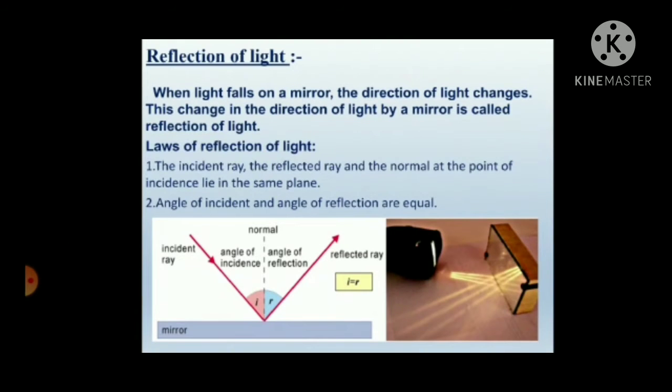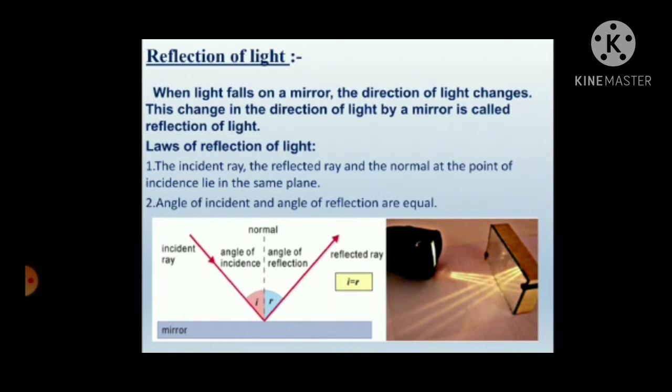Let's learn reflection of light. When light falls on a mirror, the direction of the light changes. This change in the direction of light by a mirror is called reflection of light. So what happens is, when the light falls on a mirror, the direction of the light changes, and this change in the direction of the light by the mirror is called the reflection of the light.